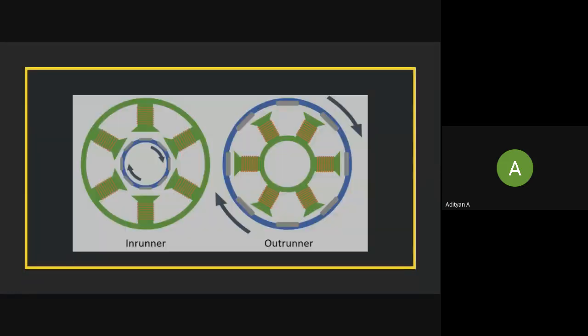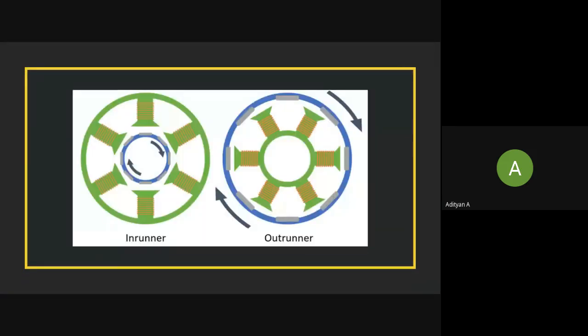Now, when I say BLDC motors, there are two different types of BLDC motors. One is an in-runner type, the other is an outrunner type. Can somebody tell me what is the difference looking at the images? In the in runner, the rotatory part is inside, and in the out runner, the rotatory part is outside. Exactly.